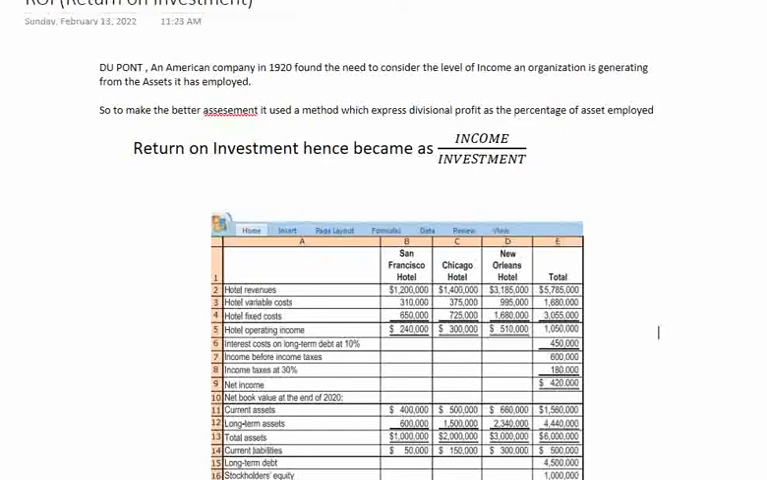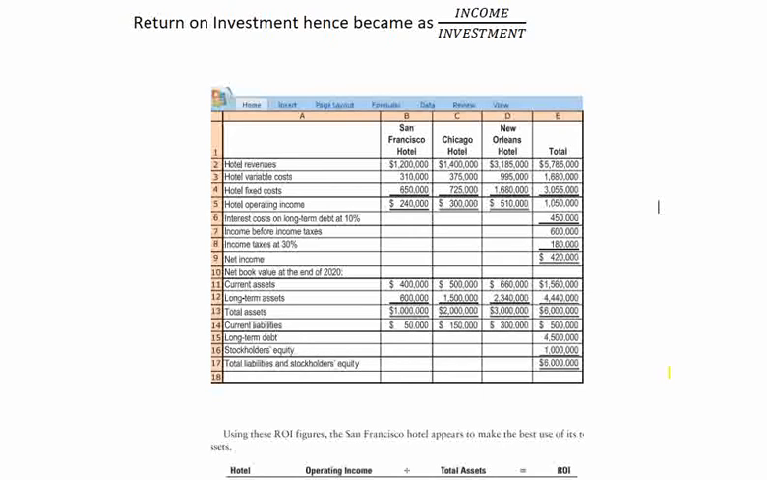So it's basically the income of an organization divided by the total assets. But this measurement changes from organization to organization, and many organizations treat income as after tax, many treat it as net profit. Many organizations treat investment as total assets, while some believe it's total assets minus liabilities. But in most cases, income is operating income, and investment is equal to total assets.